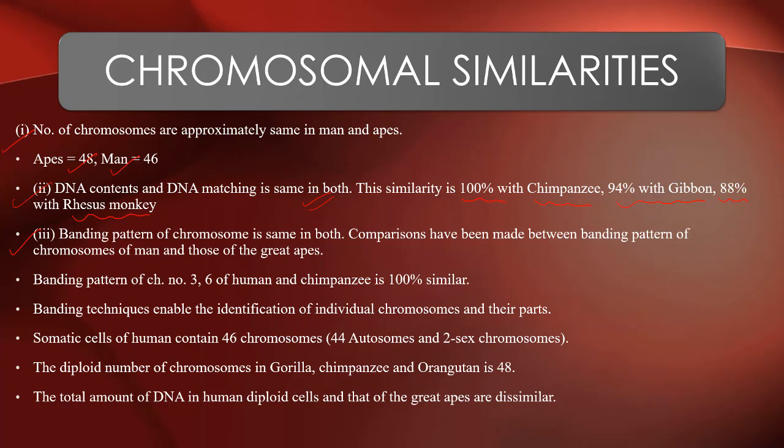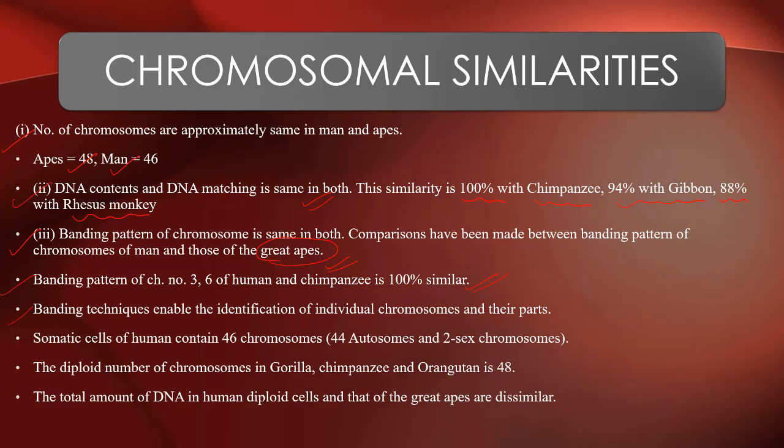Comparisons have been made between the banding patterns of chromosomes of man and those of great apes. The banding pattern of chromosomes 3 and 6 of human and chimpanzee is 100% similar.